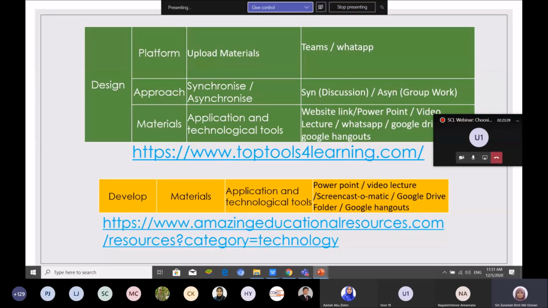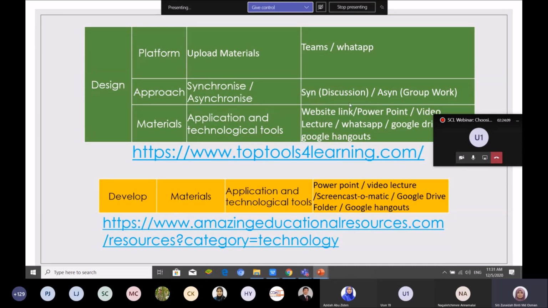And then I design the synchronize approach. So I will do two. Synchronize is discussion. So after they watch my video lecture, they will discuss with me, ask questions, and then I will end that session. Then I give time for students to do group work. They will still communicate with each other, so they will complete the task until 7 PM, until my class ends.